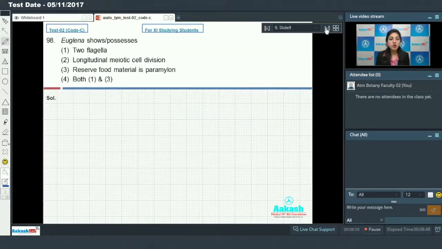Euglena shows or possesses 2 flagella. This is true. Euglena have 2 flagella. One is longitudinally placed and other is transversely placed. Longitudinal meiotic cell division. No. Euglena shows longitudinal binary fission under favorable conditions.